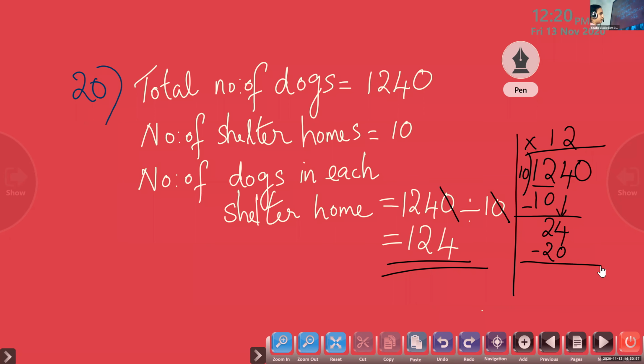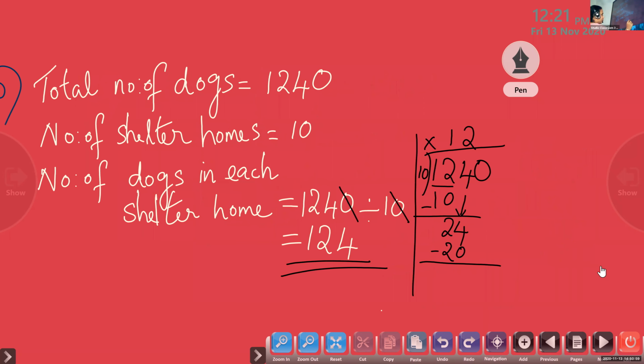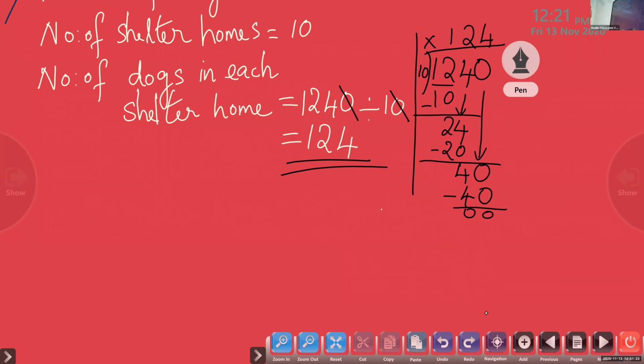Then again 4 minus 0. 4 minus 0 is 4. Bring down 0. Now children, you know what is 4 into 10. 4 into 10 is 40. So here we will get 0. So the answer is 124. Yes, children. All of you got the answer?